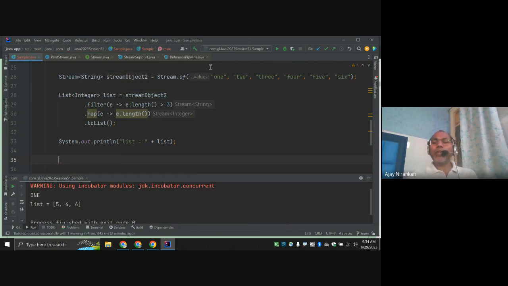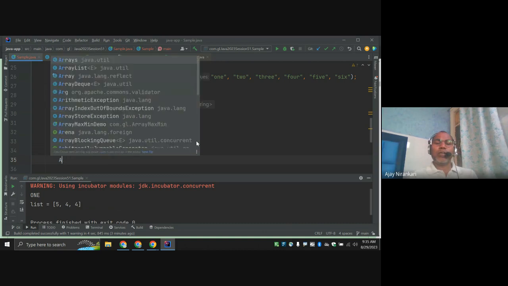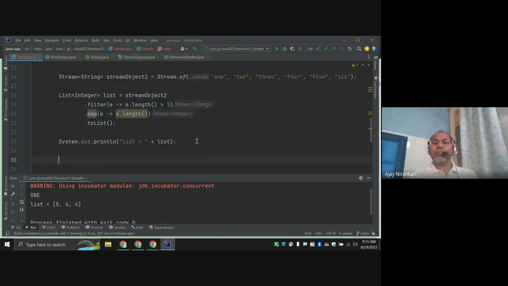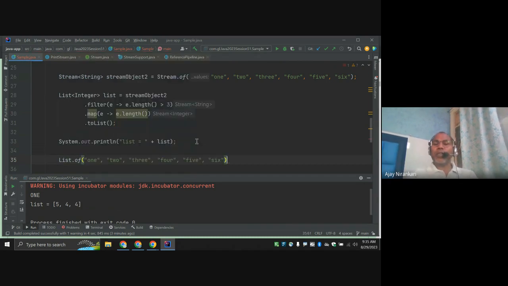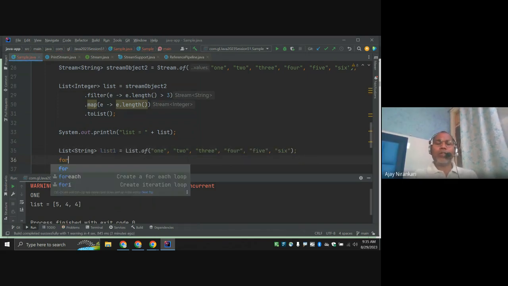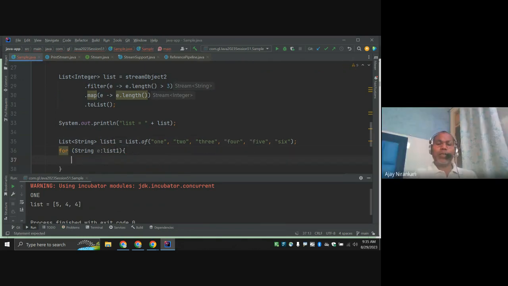So let's say this is your value, and let's create one array. You know list of, this is the list of. And here a for loop over each string element in list one. Here, if greater than 3, right?